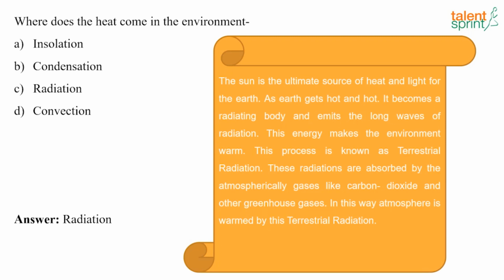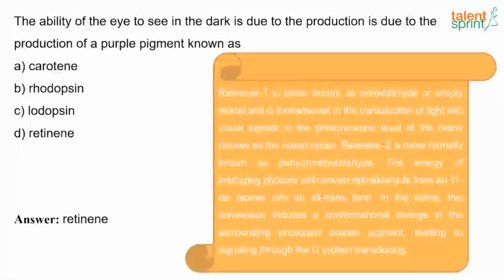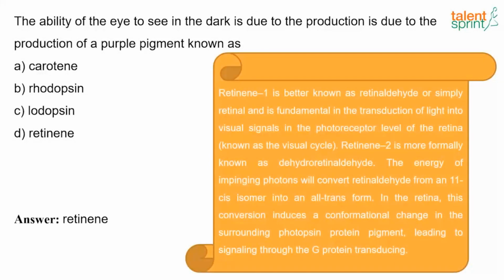Now the next question. The ability of the eye to see in the dark is due to the production of purple pigment known as dash. And the answer here is due to the production of retinene. So retinene 1 is better known as retinaldehyde or simply retinal.